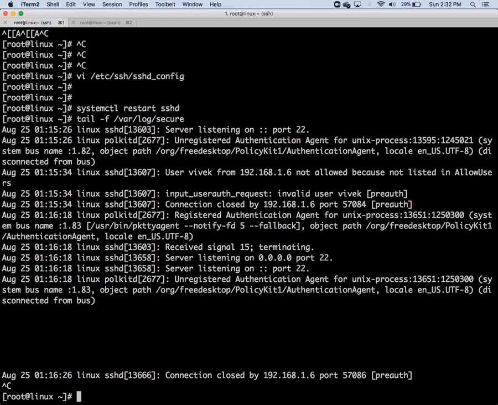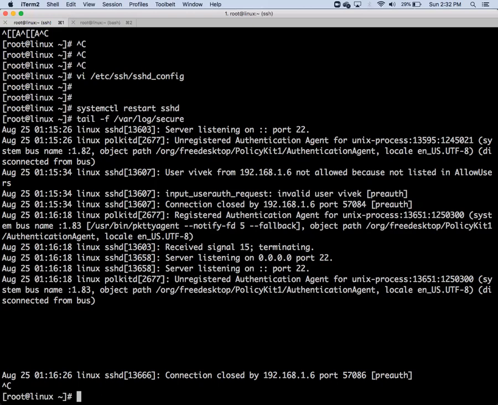So there are five steps for making passwordless authentication. First generate a key, put that key into .ssh authorized keys. For that, two steps: the .ssh folder should be created, the authorized key file should be created, then copy this public key to the location. That's it. Fourth one, allow users. Add it in allow users.